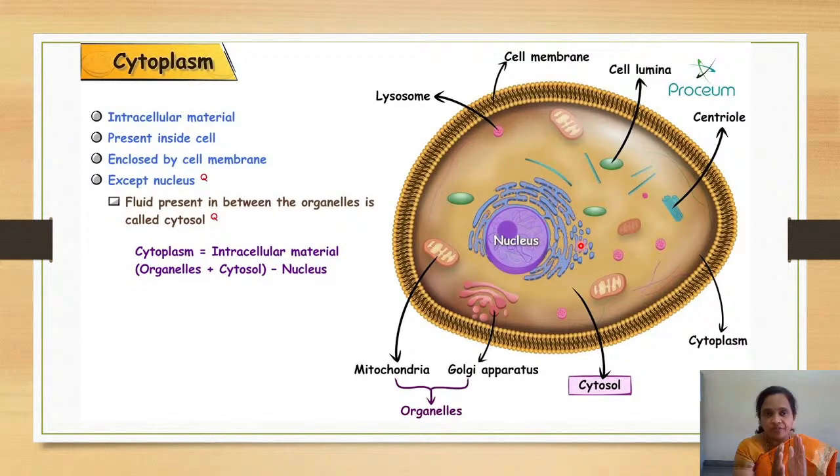So there is a difference between cytoplasm and cytosol. Cytoplasm is a wider range. Cytoplasm includes cytosol and subcellular organelles, except the nucleus. The fluid part is called cytosol.